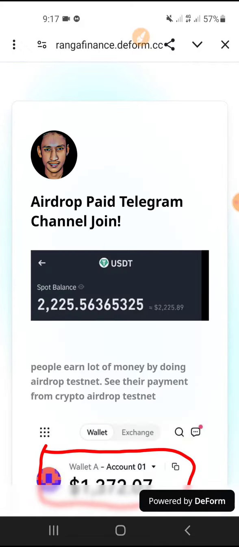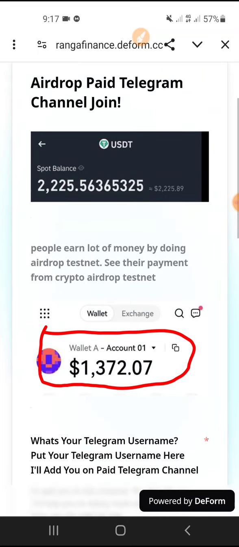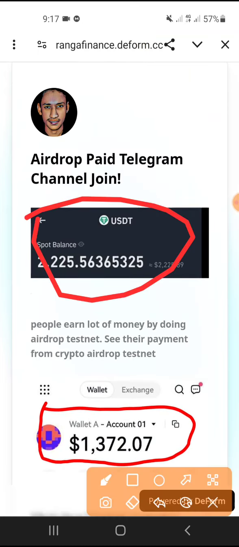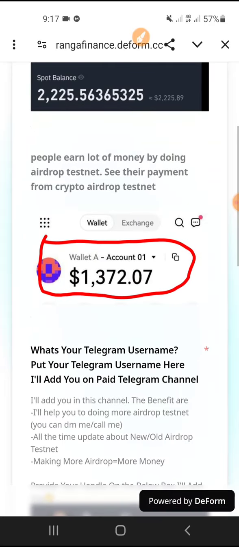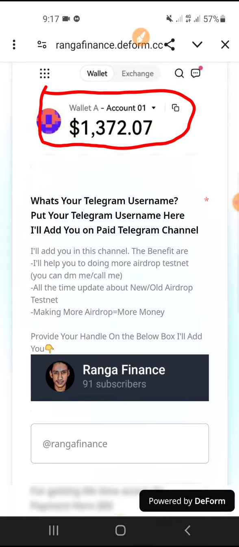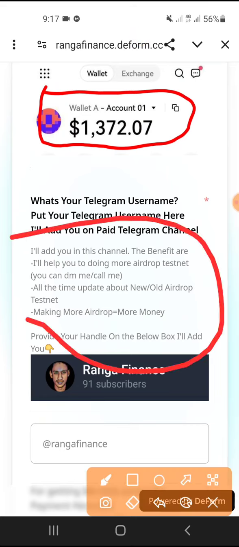It will take you to the form that's curated by Ranga Finance, and here is the Airdrop paid Telegram channel. People are earning a lot of money doing Airdrop testnet. Here is the payment proof. If you noticed, here is payment proof, and here is payment proof, and here is what you need. What's your Telegram username? Put your Telegram username here, and I will add you to the Telegram channel. Here is the benefit I already wrote down. You can pause this video and read this.